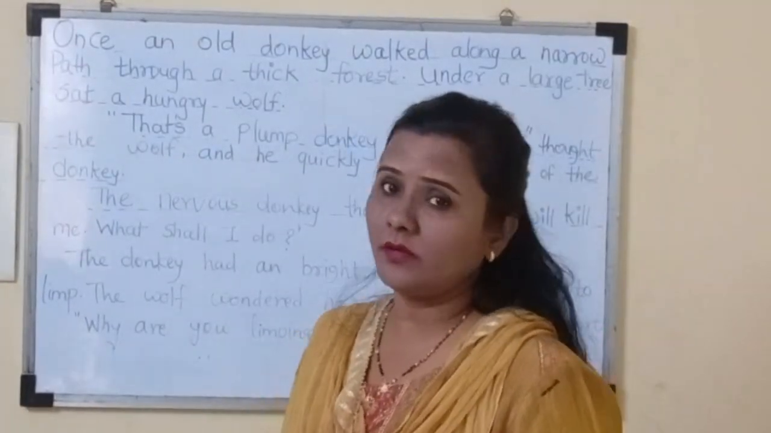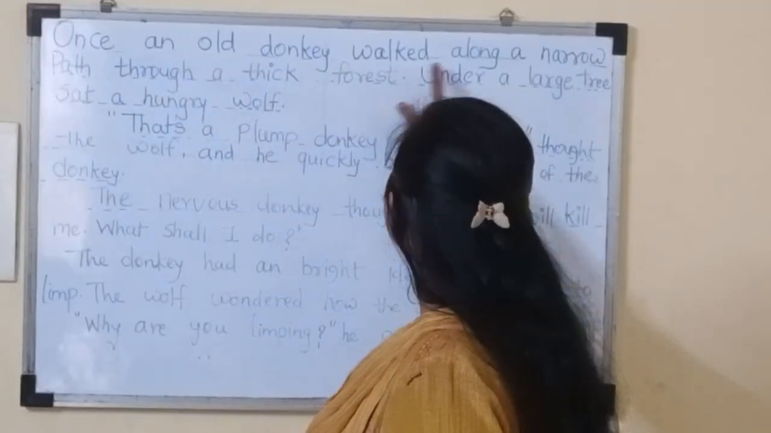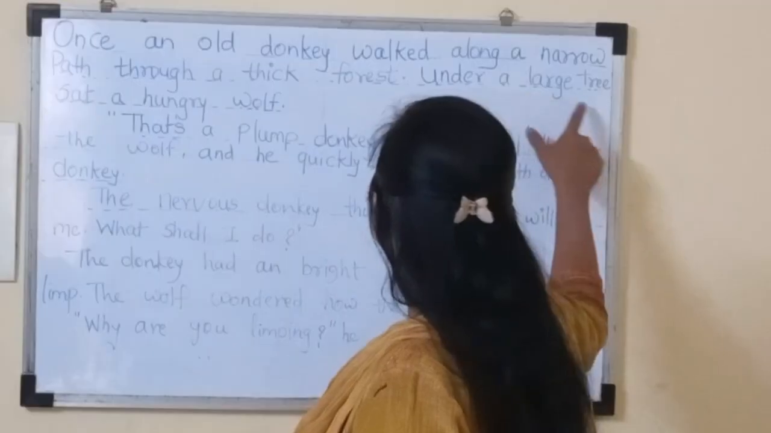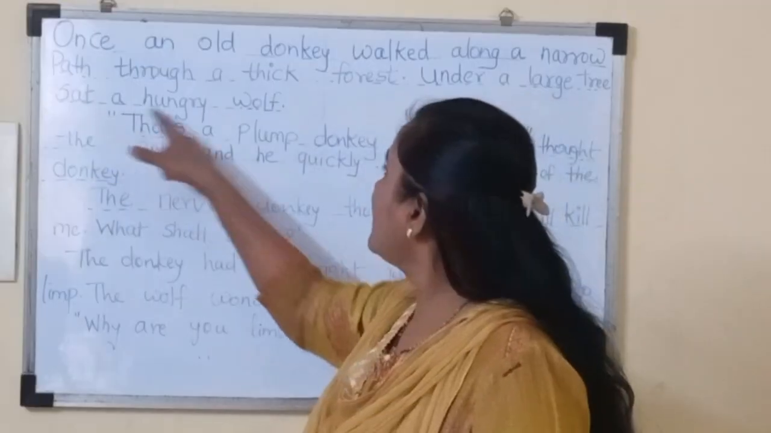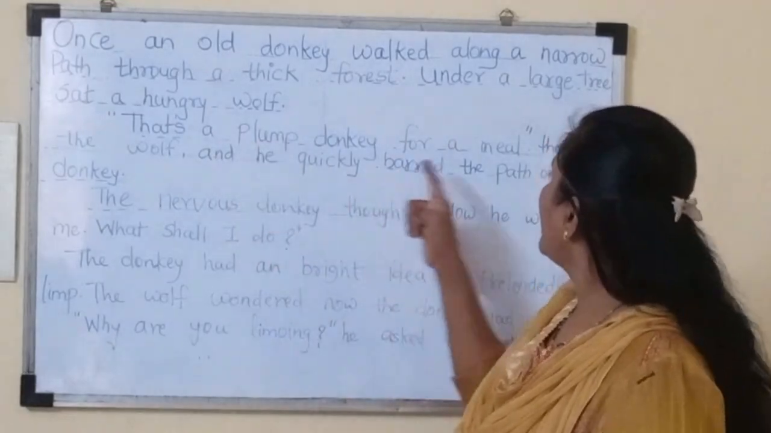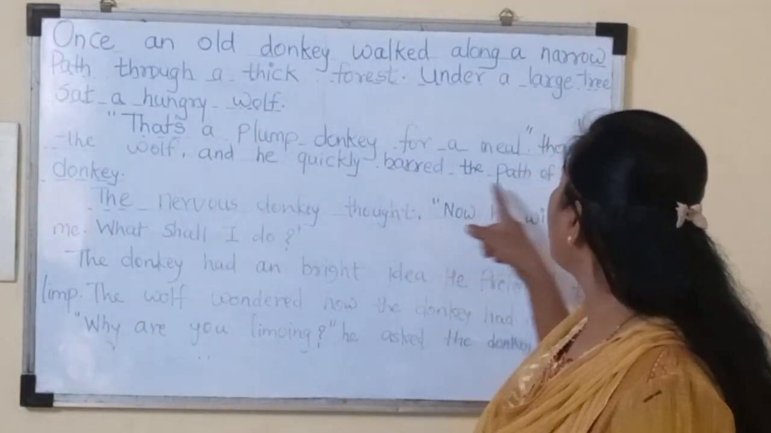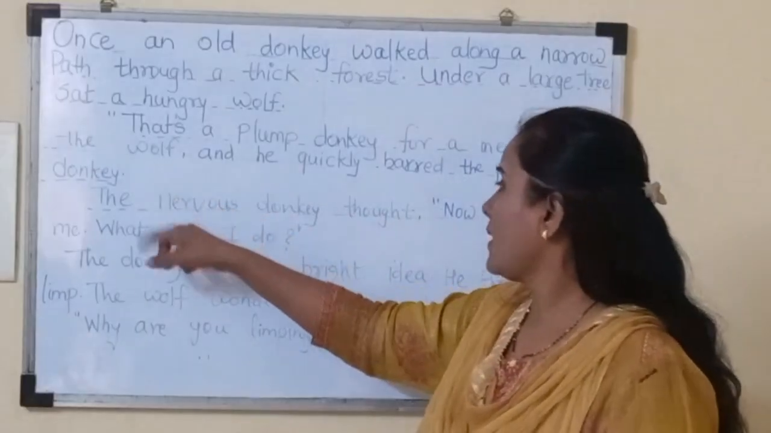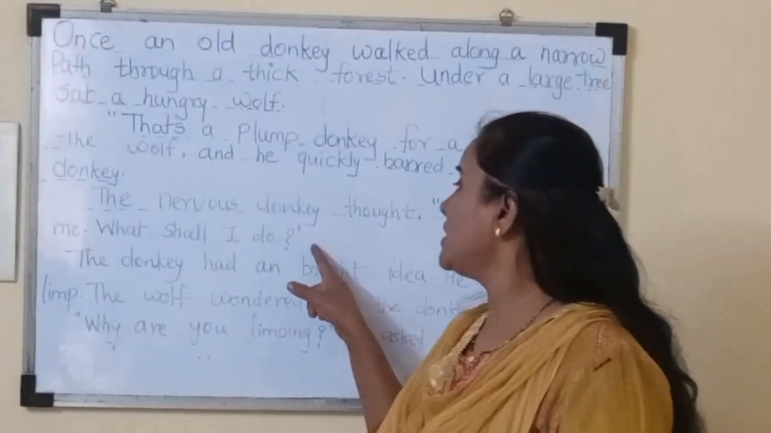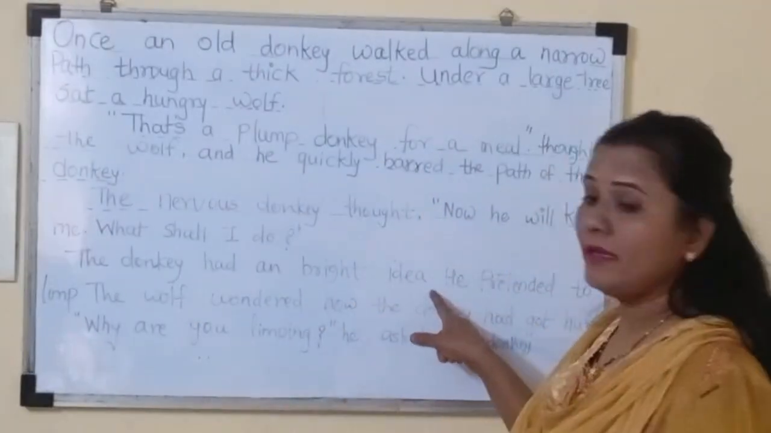Listen carefully. Once an old donkey walked along a narrow path through a thick forest. Under a large tree sat a hungry wolf. "That's a plump donkey for a meal," thought the wolf, and he quickly barred the path of the donkey. The nervous donkey thought, "Now he will kill me. What shall I do?" The donkey had a bright idea.